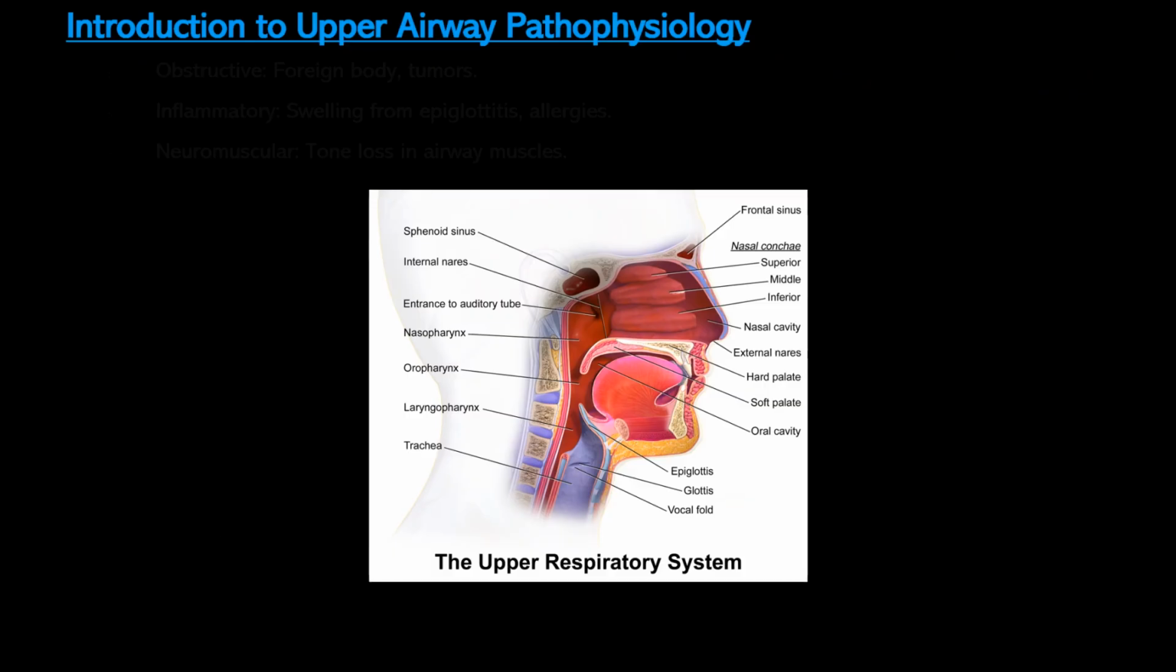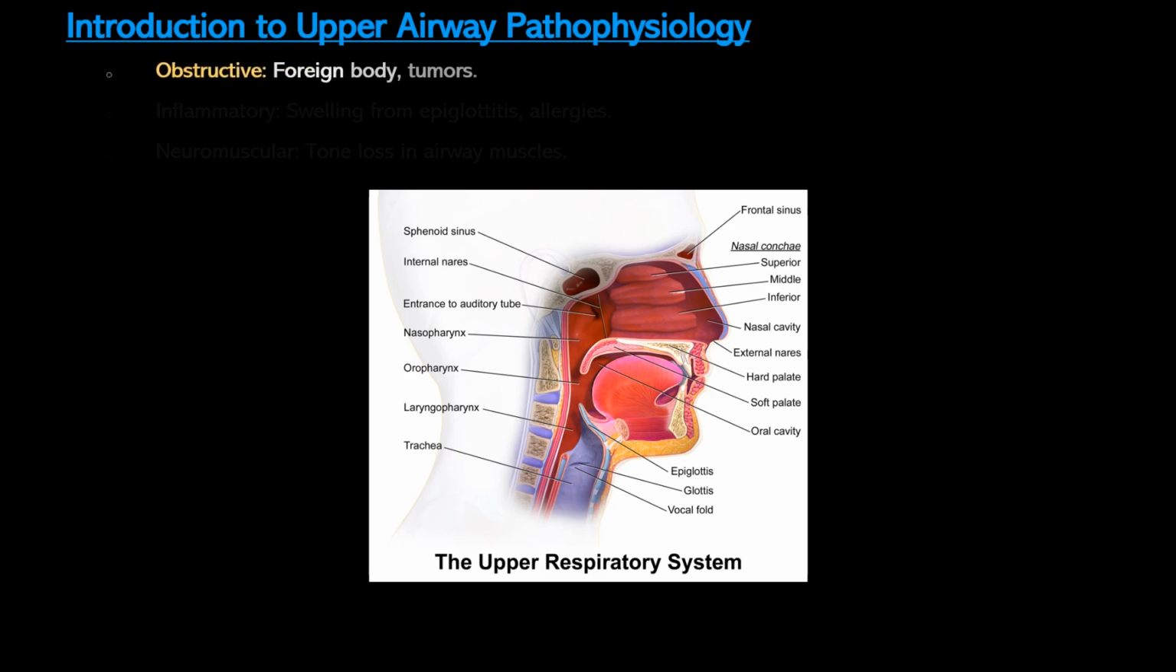Upper airway pathophysiology is an important area of focus as disorders in this region disrupt airflow and significantly impact ventilation. These conditions often lead to partial or complete airway obstruction, presenting major challenges to maintain effective breathing. We categorize upper airway disorders into three main groups.